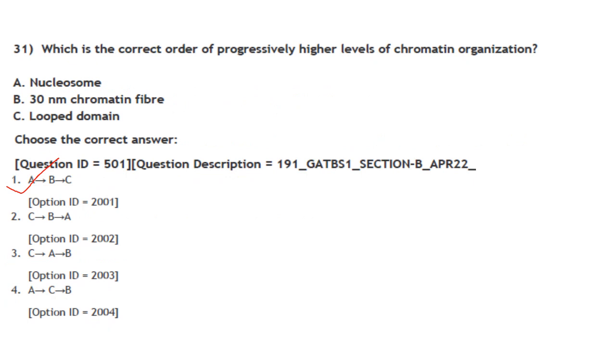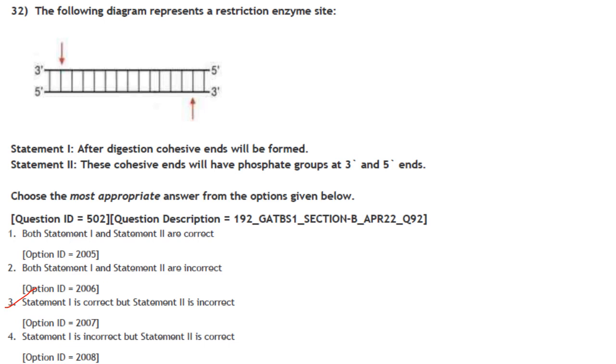Then which is the correct order of progressively higher level of chromatin organization? So you have got nucleosome, 30 nanometer chromatin fiber, looped domain. So the answer also is the same thing, that is A, B and C. Nucleosome, 30 nanometer chromatin fiber, looped domain. So the answer is option 1. Then next one. The following diagram represents a restriction enzyme site. This is the site. After digestion, cohesive ends will be formed. Of course, you will get cohesive ends over here.